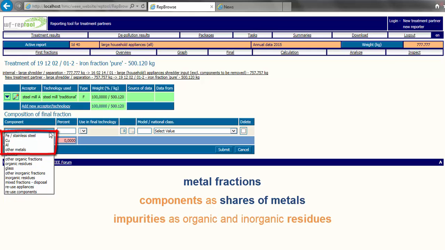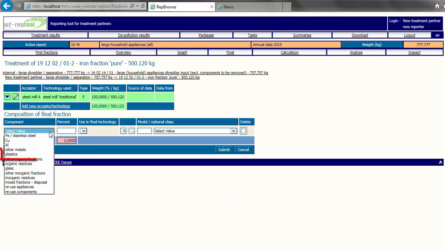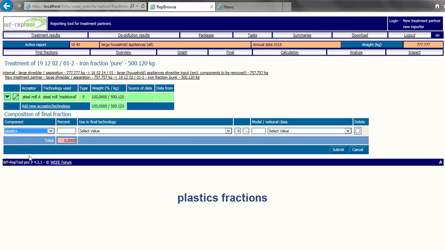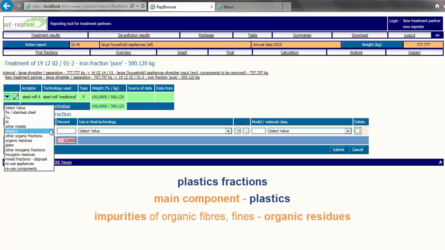What means that impurities of non-metals of these fractions shall be given as residues. Or other examples are plastic fractions. The operator has the target to separate a plastic fraction in case with some percent of residues. So we call the main component as plastics and impurities of plastic fibers or fines as organic residues, or impurities of stones, fines and dust as inorganic residues of this plastic fraction.